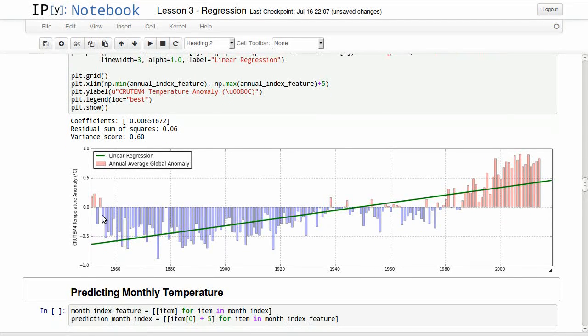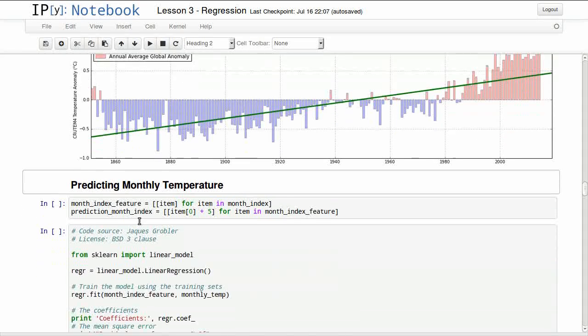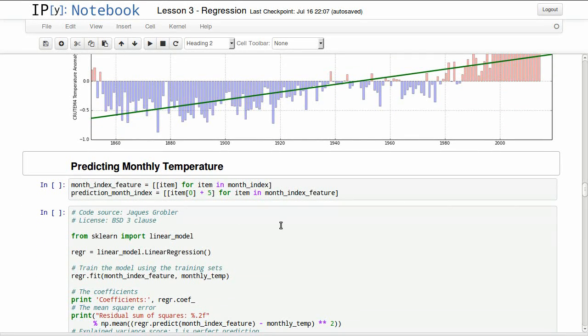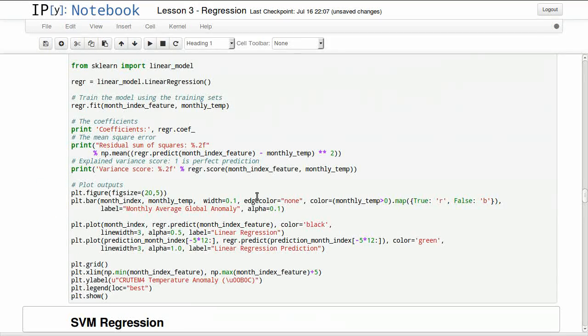This is not the most impressive thing that regression can do. It can be fit to do more interesting things, but not with a simple algorithm like a linear regression algorithm. So let's do the same thing for monthly data.